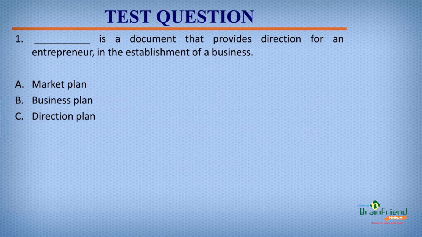Question number 1. Dash is a document that provides direction for an entrepreneur in the establishment of a business. Option A, market plan. Option B, business plan. Or option C, direction plan. The right answer to this question is option B, business plan.